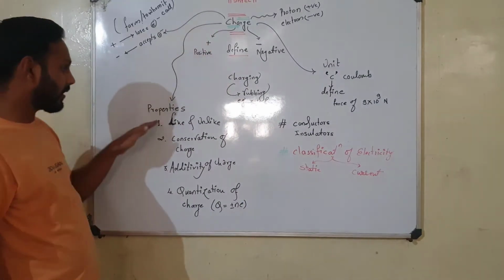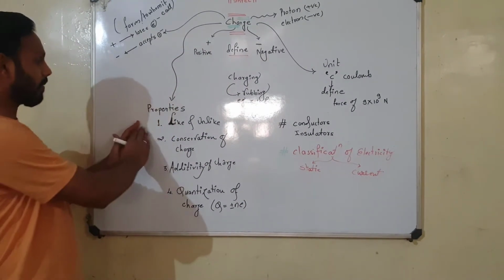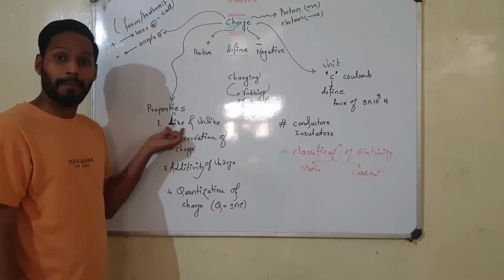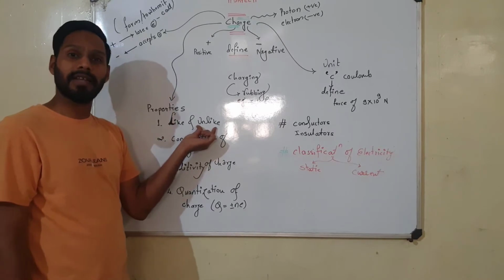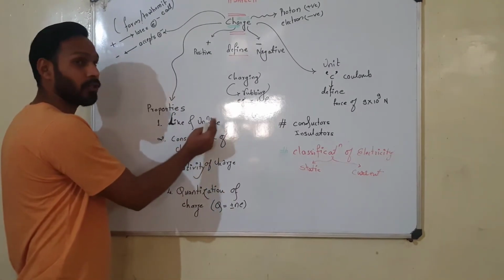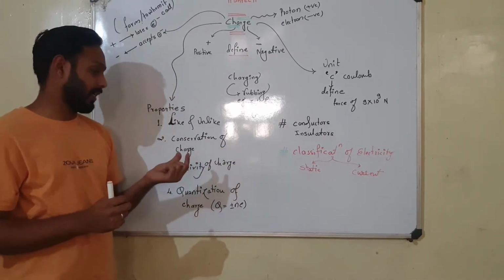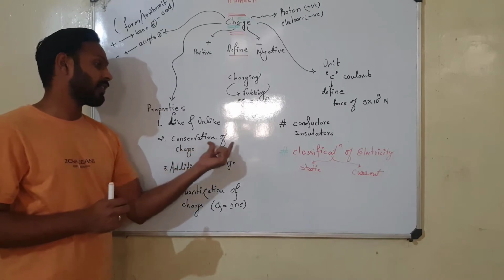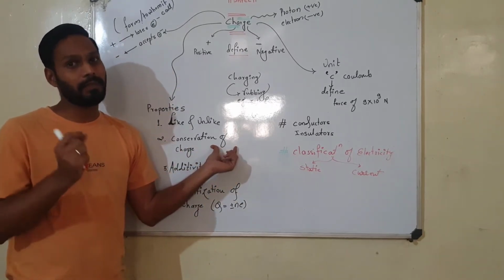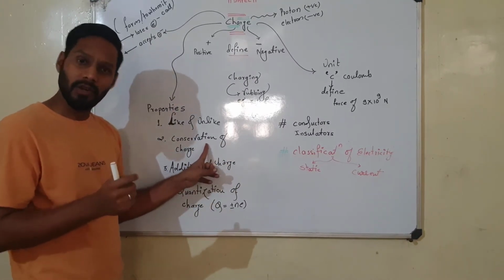Then we have seen the different properties of charges. So there are 4 different properties of charges. Number 1, like and unlike, means the like charges will repel each other and unlike charges will attract each other. Say, for example, positive negative will attract and positive positive will repel. Similarly, second we have seen conservation of charge. So conservation of charge is the property by virtue of which the total charge on an isolated system will be constant. That is, the charge can neither be created nor be destroyed.